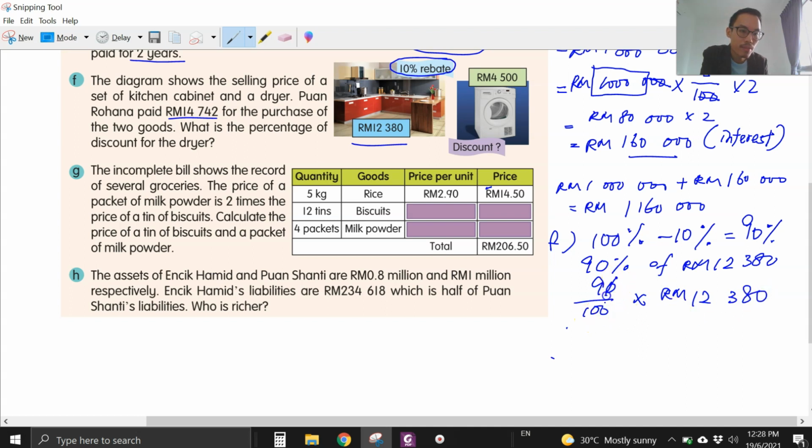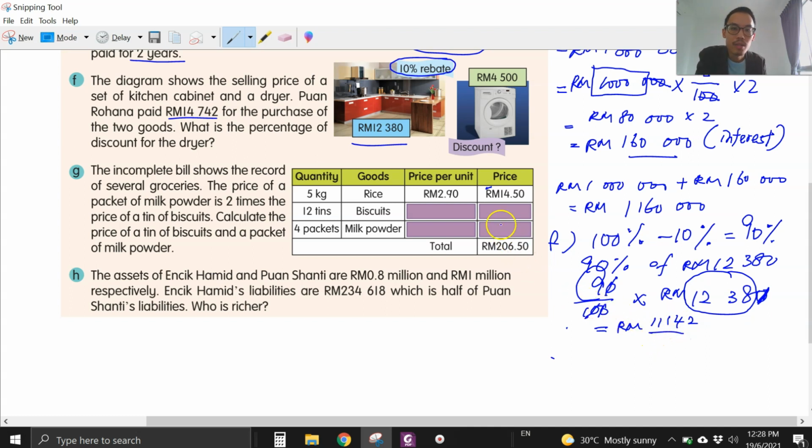So the top and the bottom can cross 1 0, and then the bottom left and right can cross 1 0. So 9 times 1,238. Okay, I get 11,142 ringgit. Now this is the price for the kitchen cabinet.